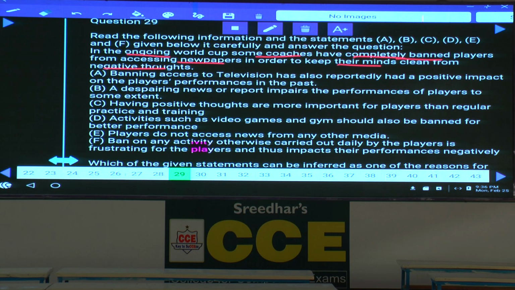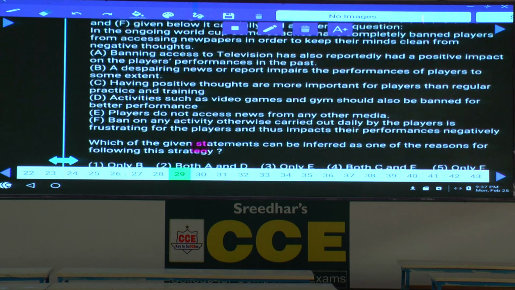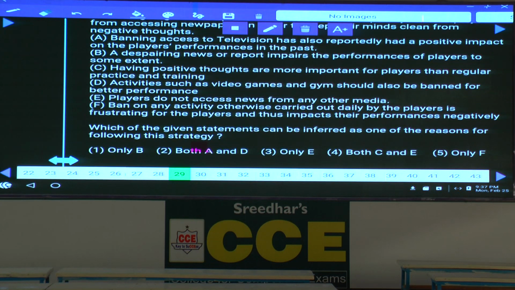If they look into these newspapers, in the next match, Dhoni and Umesh Yadav will be very nervous and they cannot give their 100% into that game. And this is the very basic reason why these coaches will ask the players not to go through the newspapers. Not through any media in fact, but here they are insisting upon newspapers. Then, coming to this, banning access to television has also reportedly had a positive impact on the players' performance in the past.